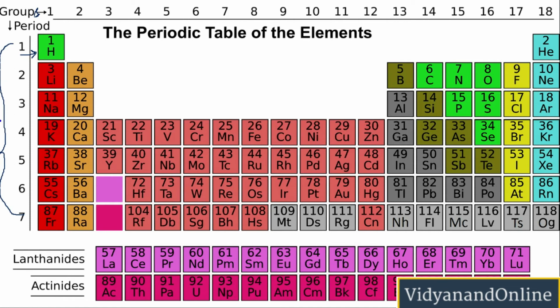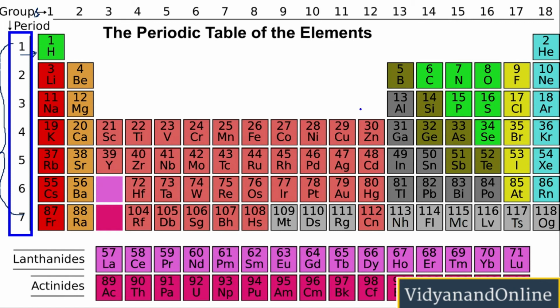Now let us have a look at periods. Talking about the periods, we have 7 periods. Leaving the first period, every other period starts from an alkali metal and ends with a noble gas. Next, the first element of every period has 1 electron in the outermost shell, whereas the last element of every period will have 8 electrons in the valence shell.